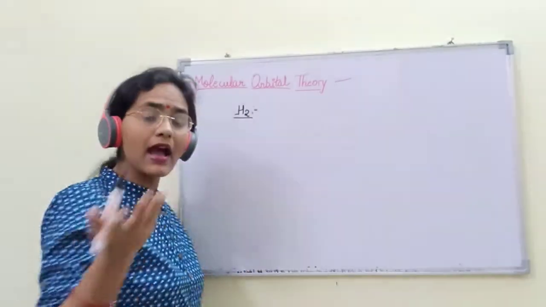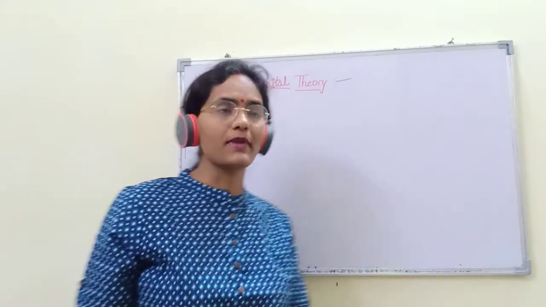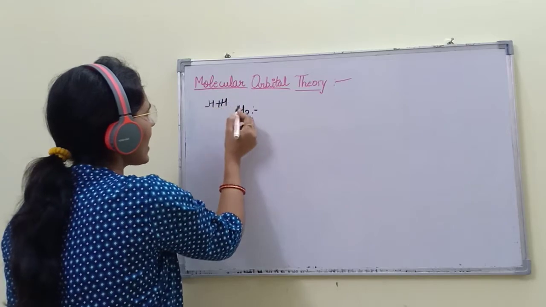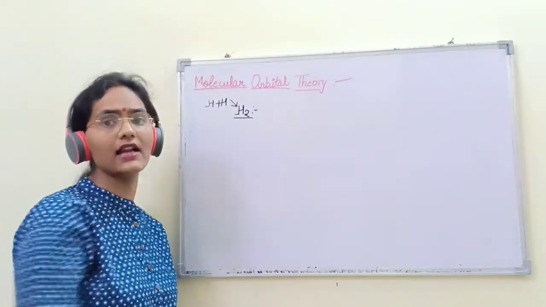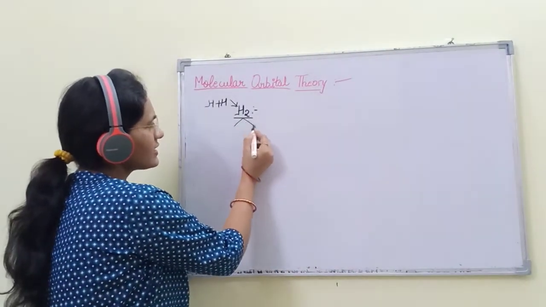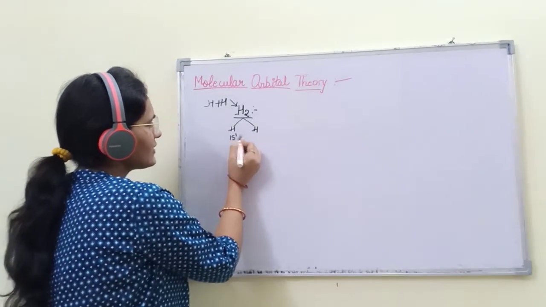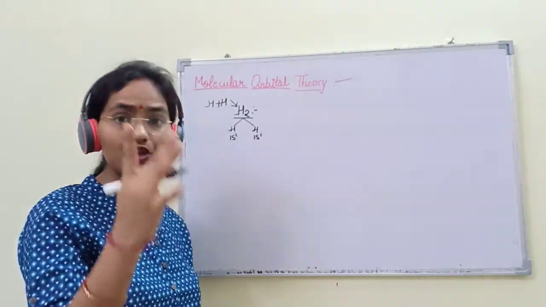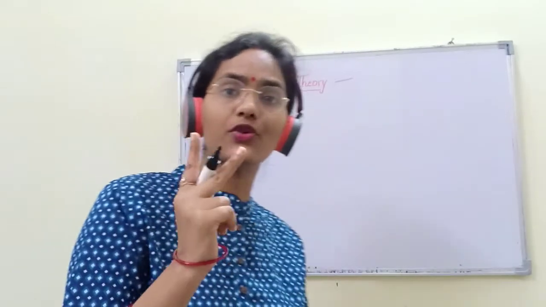As we know how H2 is formed: when atoms combine to form new orbitals, these new orbitals are called molecular orbitals. The number of electrons: H is 1s1, 1s1. There are a total of 2 electrons in the H2 molecule.